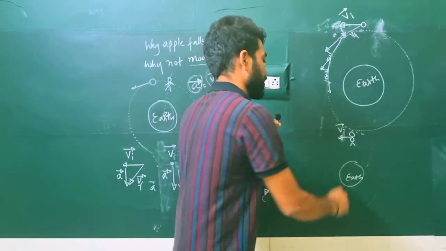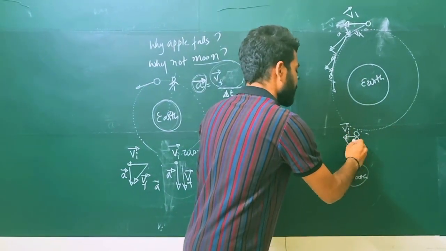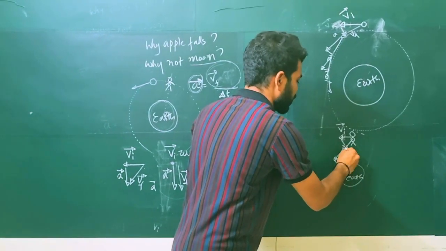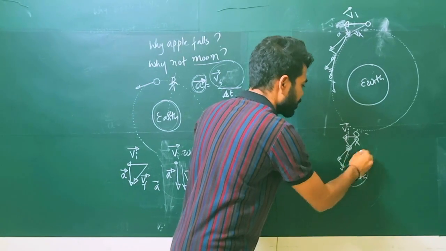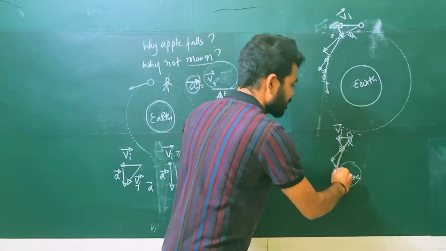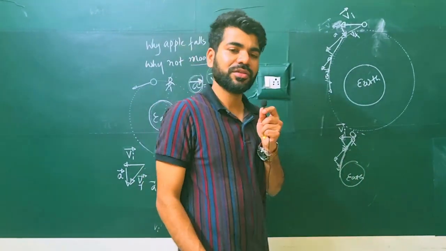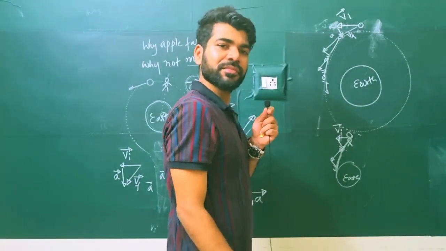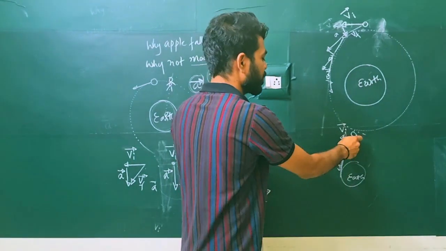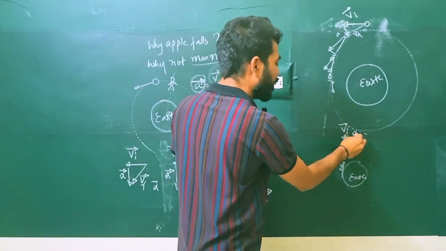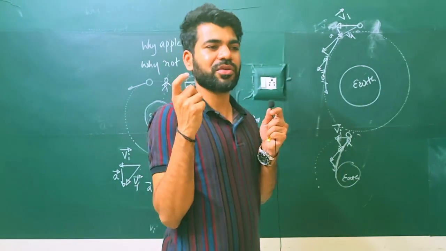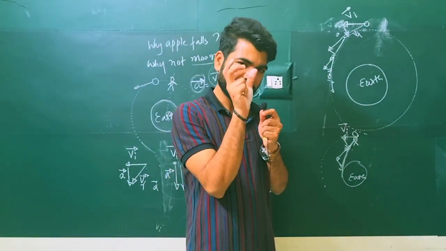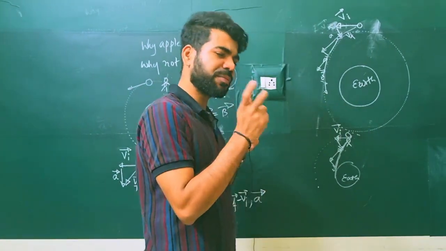Got it? Earth attracts you. So now your velocity is something like this. If you want to go like this, Earth attracts you. Now your velocity is something like this. Finally, you crash into the Earth. That means any velocity is not accepted, you need a greater velocity. This is the required velocity. Understood? Only then can you manage. This is called orbital speed. It requires a certain speed, and it has a calculation. So in order to be sustained in the orbit, you need a certain speed only.